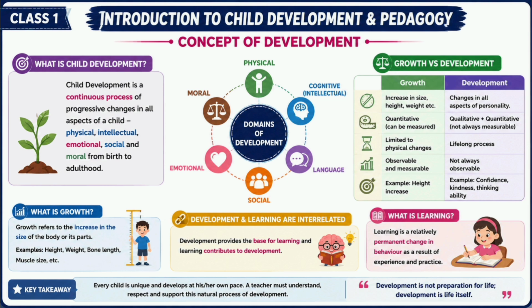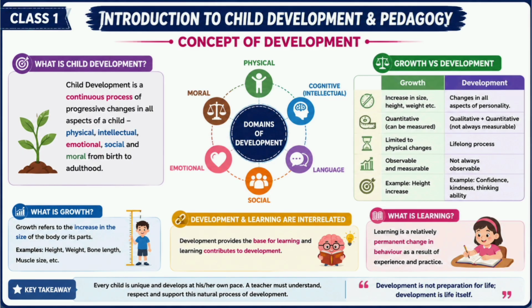Third, language development. Language development means learning to communicate. A child first cries, then starts saying small words. Then speaks complete sentences. Later, the child learns reading, writing, grammar, storytelling, and public speaking. All these are parts of language development. Suppose a student could not introduce himself in English. After practice, he confidently introduced himself before the whole class. This is language development.